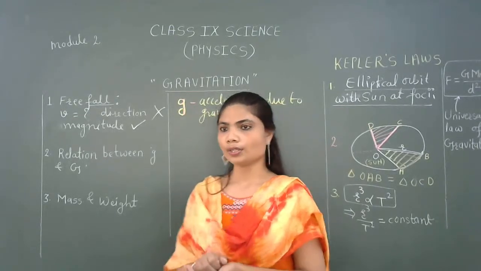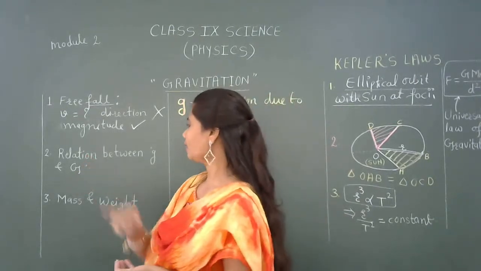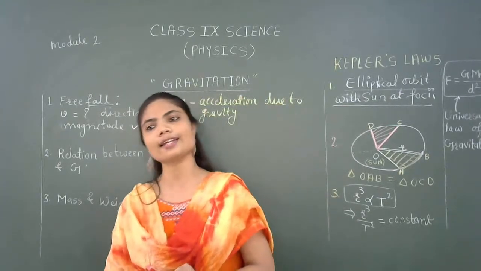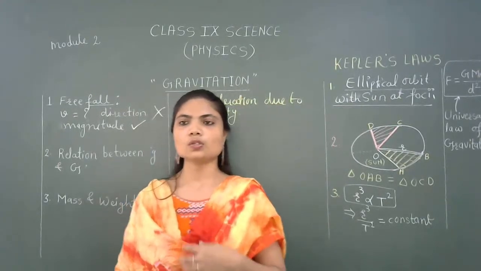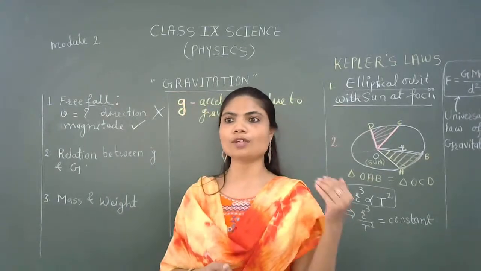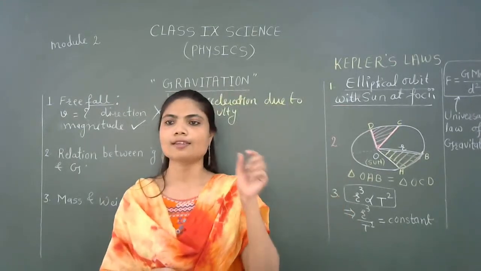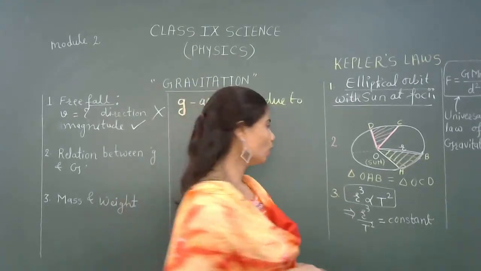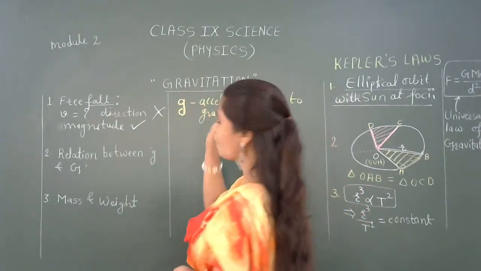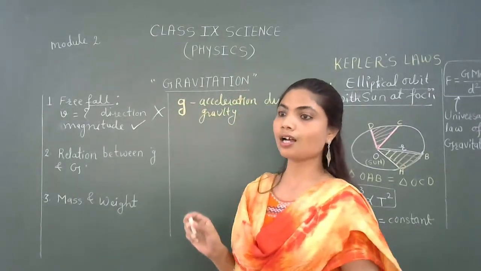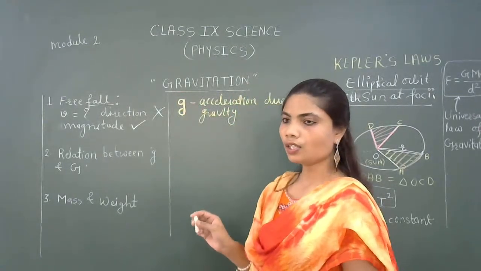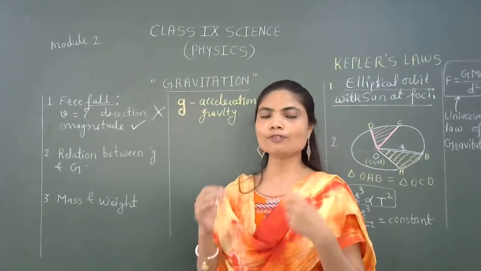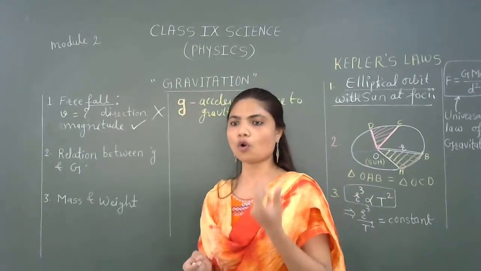Yes, so you can clearly see the next point to be learned, that is the relation between small g and capital G. Okay. So dear students, just pay attention. Now we will try to find the relation between small g and capital G. Here we have introduced the idea of capital G. It is a universal law, right? So to find the relation between small g and capital G, we will first start by considering two objects.